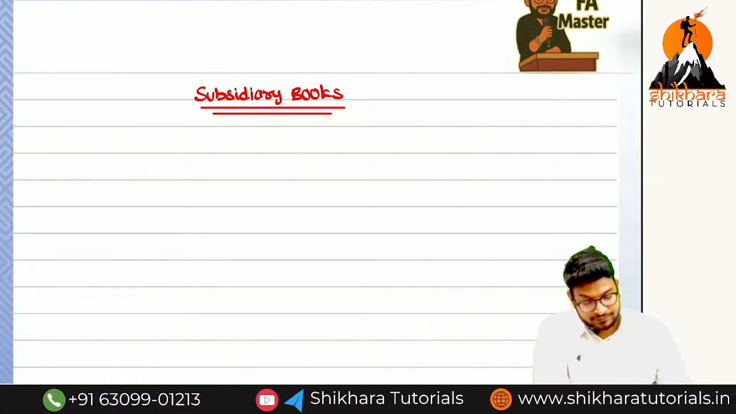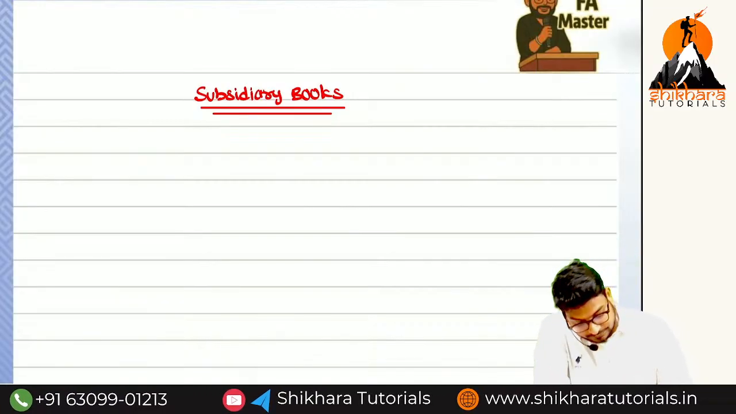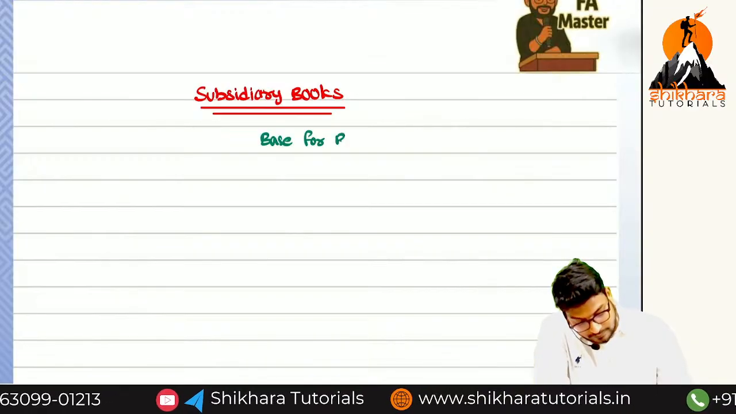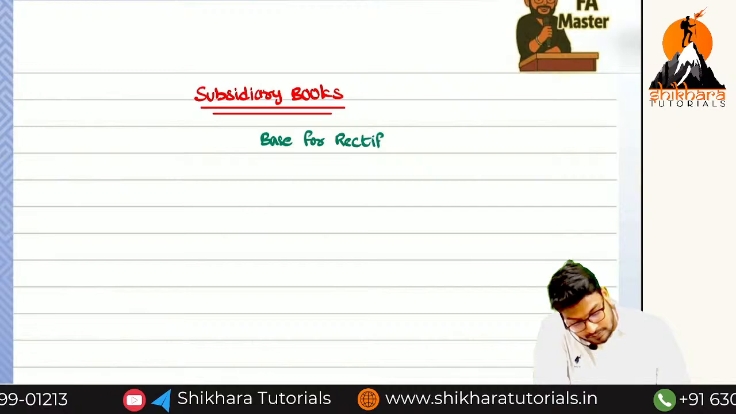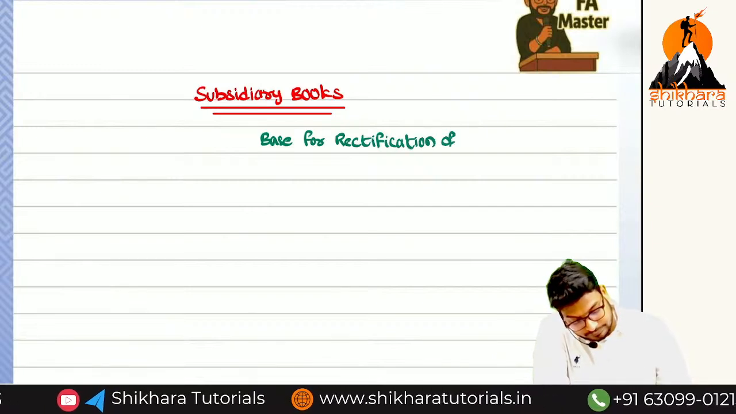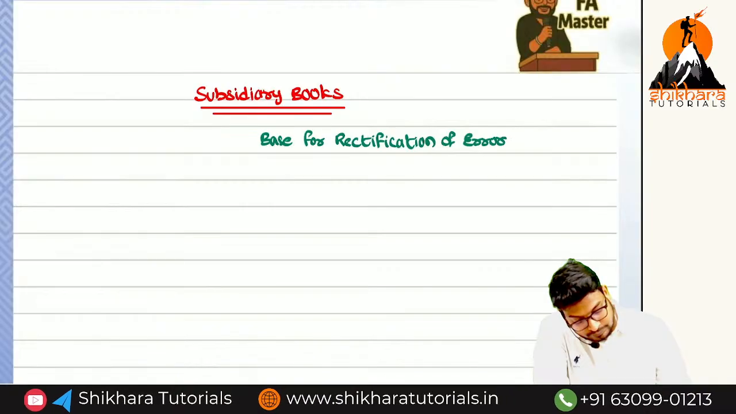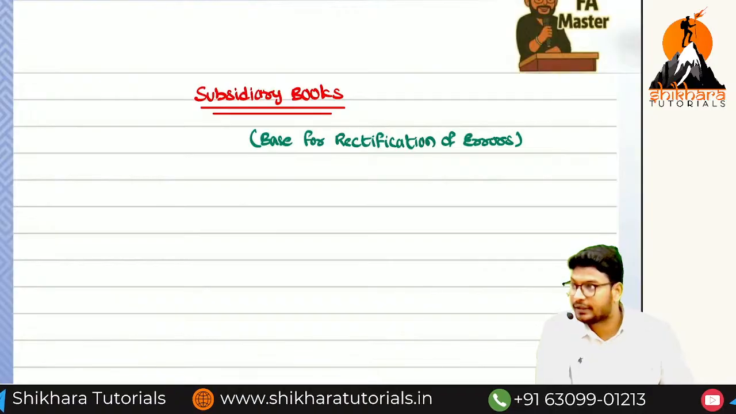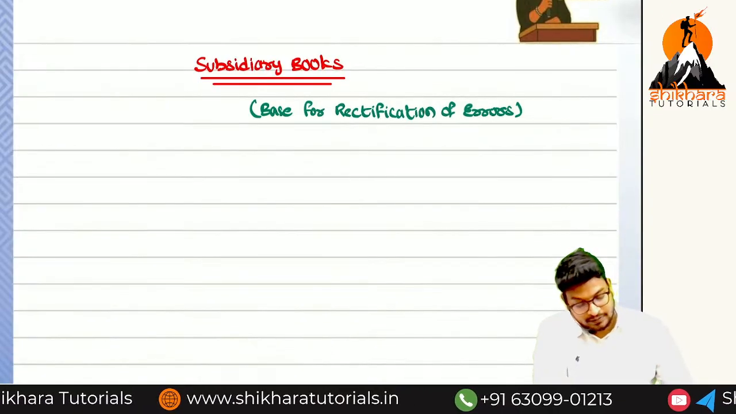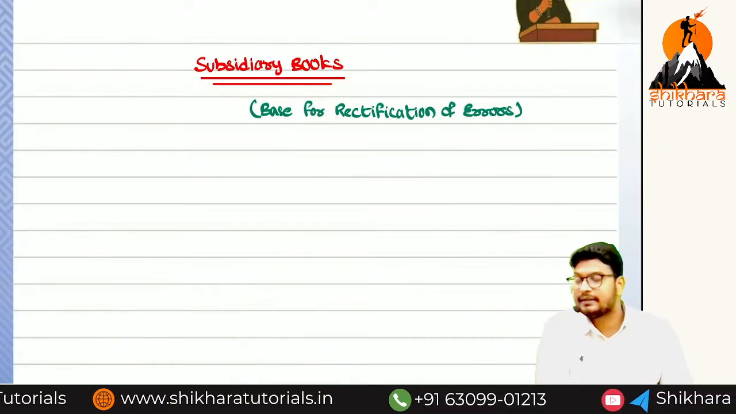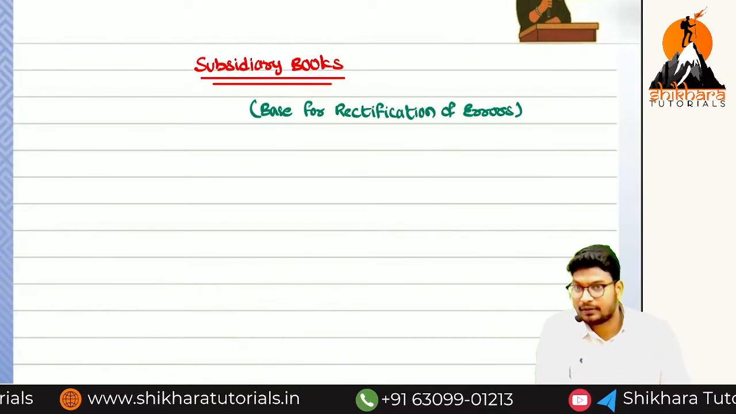Subsidiary books. This is the base for rectification of errors. What is the meaning of subsidiary books? It means the journal is subdivided into two types.